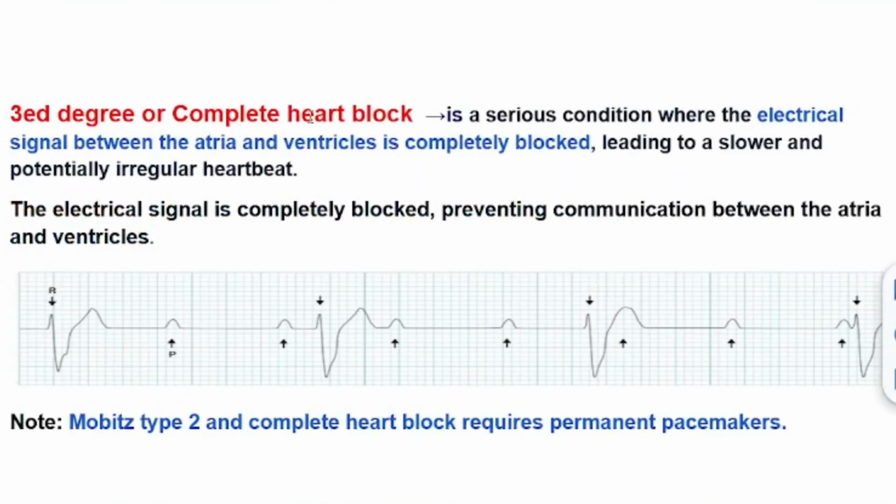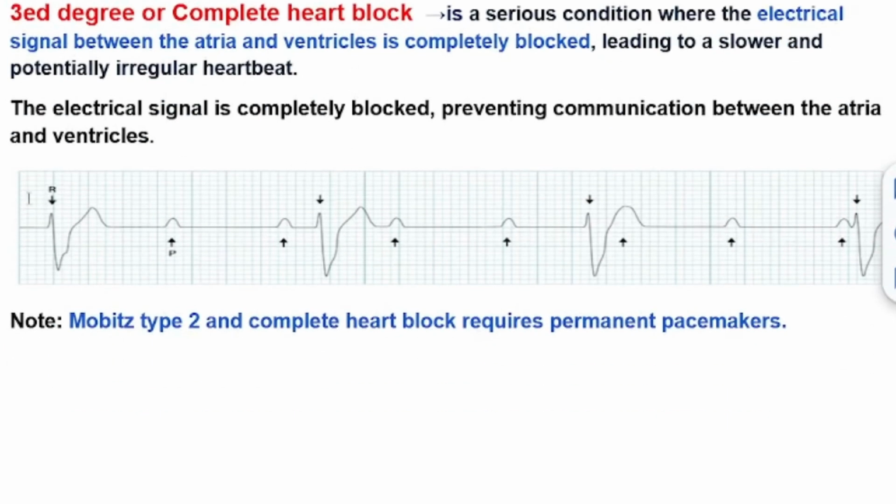And third degree or complete heart block is a very serious condition where the electrical signal between the atria and the ventricles is completely blocked, leading to a slower and potentially irregular heartbeat. Okay, the electrical signal is completely blocked, preventing communication between the atria and the ventricles. As we can see